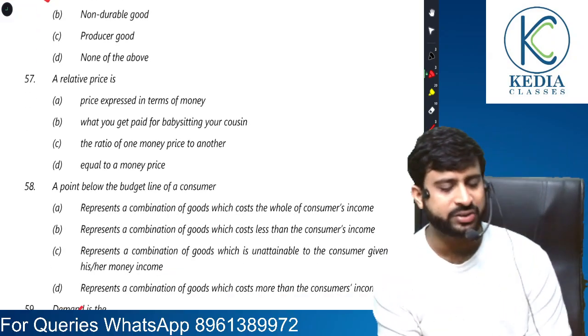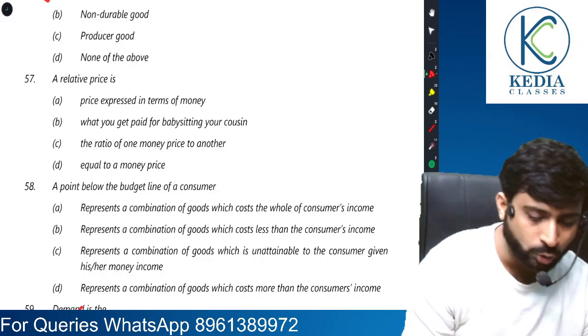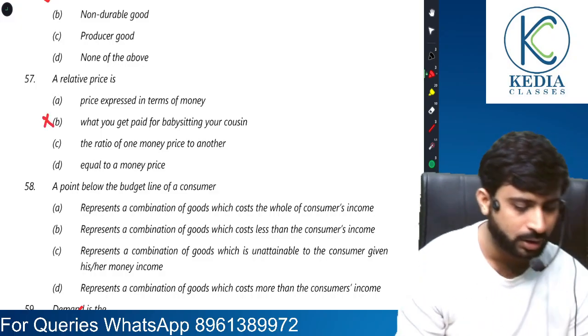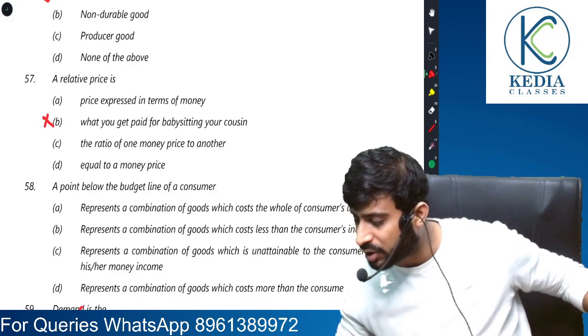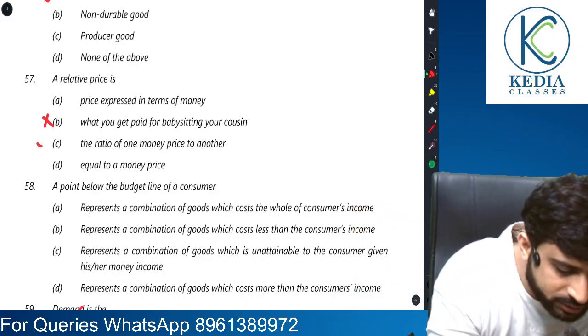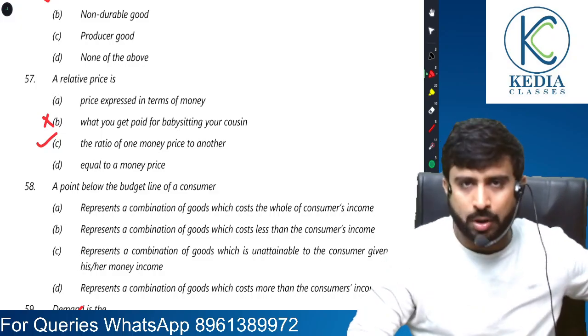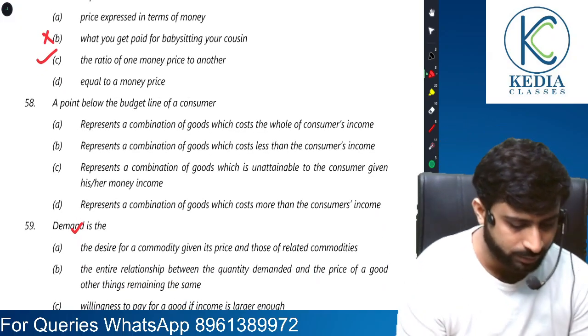A relative price is what? Price expressed in terms of money? No, the ratio of one money price to another. A very good question, friends. See, ratio of one money price to another means when you are comparing the prices of two commodities, that is called a relative price. Okay, comparison.